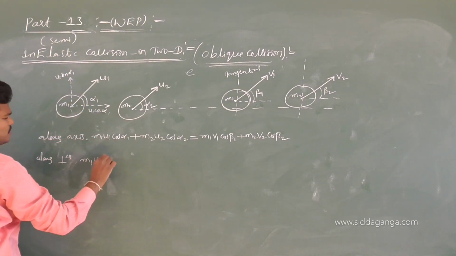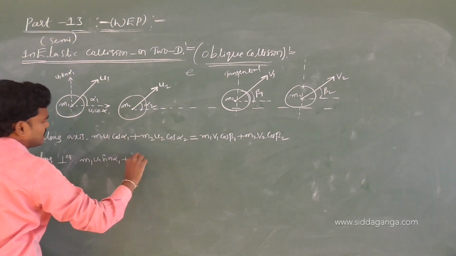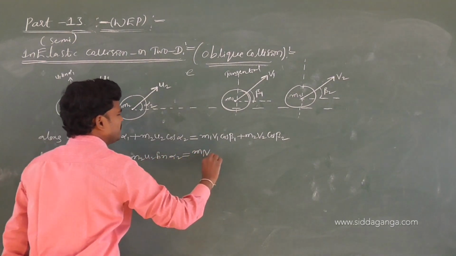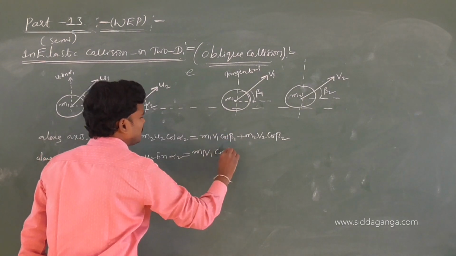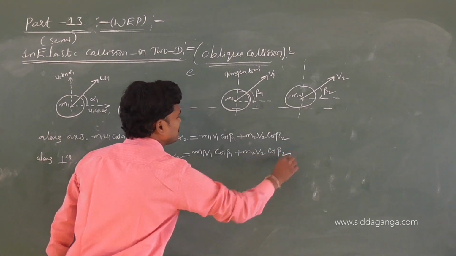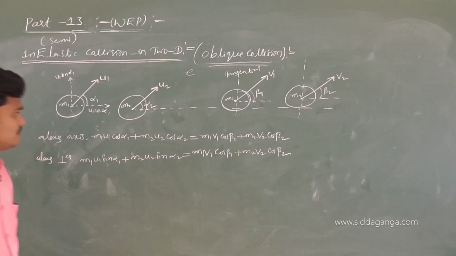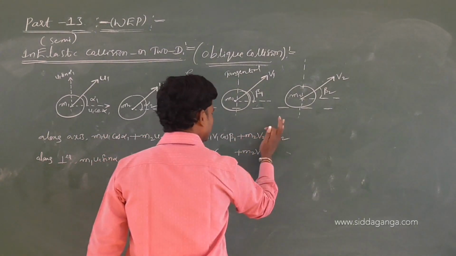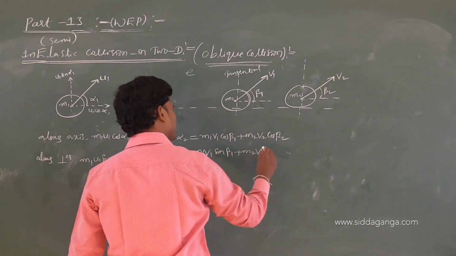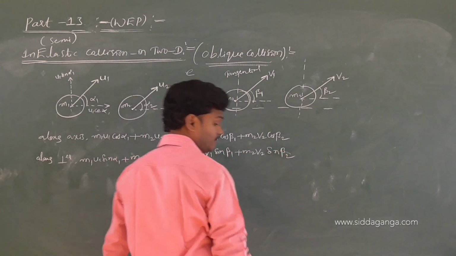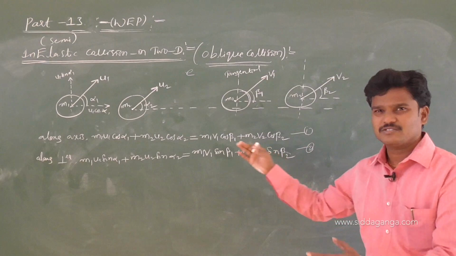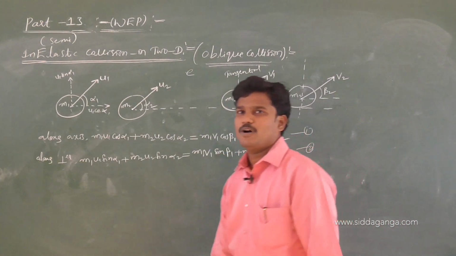So m1 u1 sin alpha 1, m2 u2 sin alpha 2, m1 v1 sin beta 1, m2 v2 sin beta 2. So this is sin, vertical. So I am getting two equations: this is one equation, this is two equations.